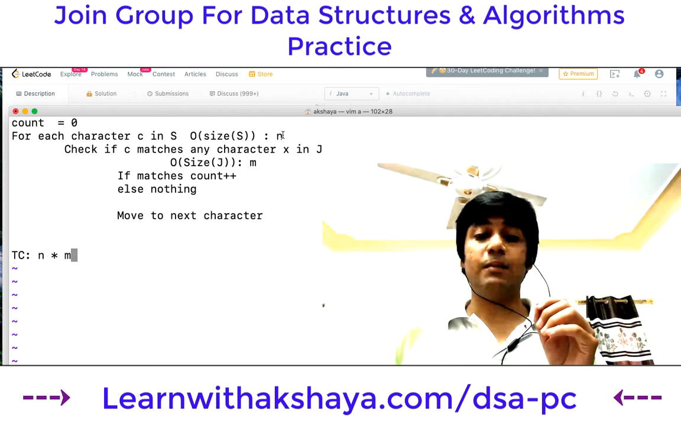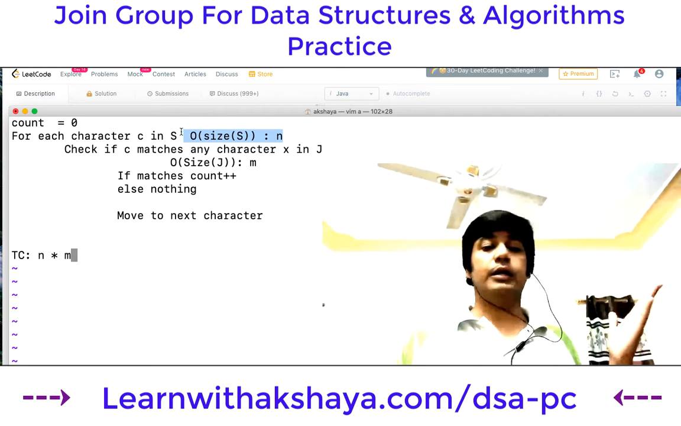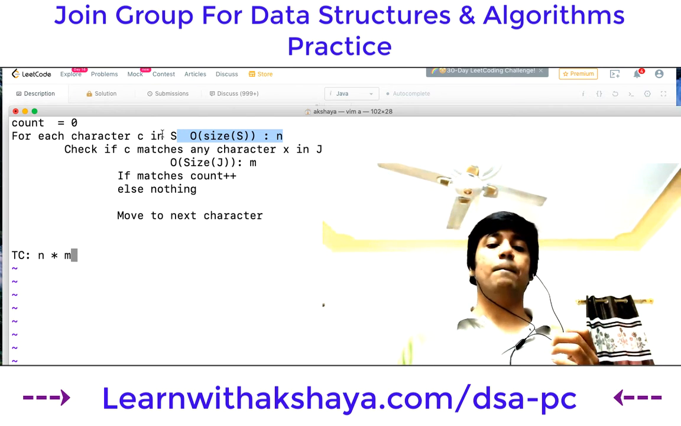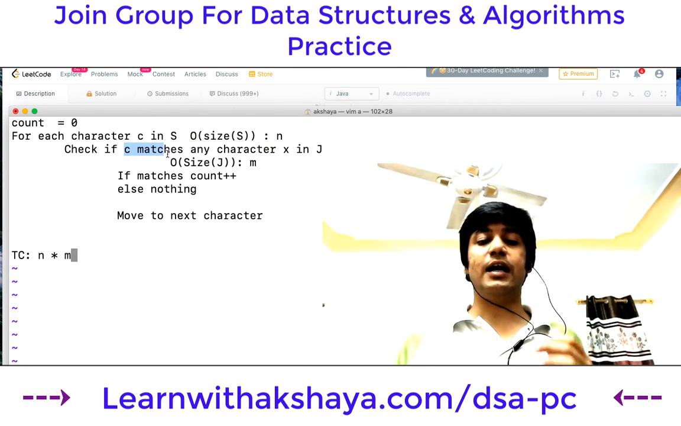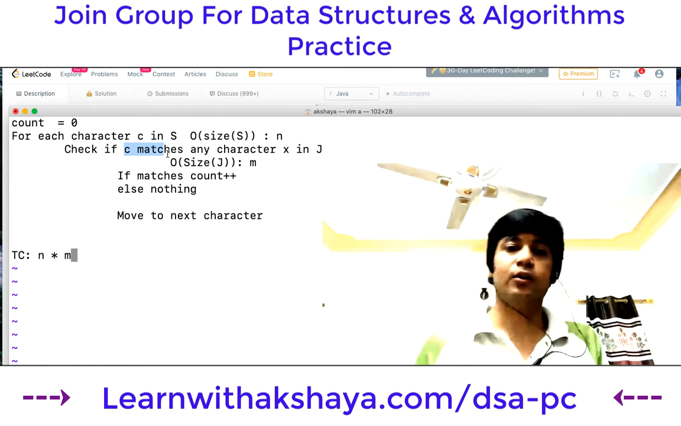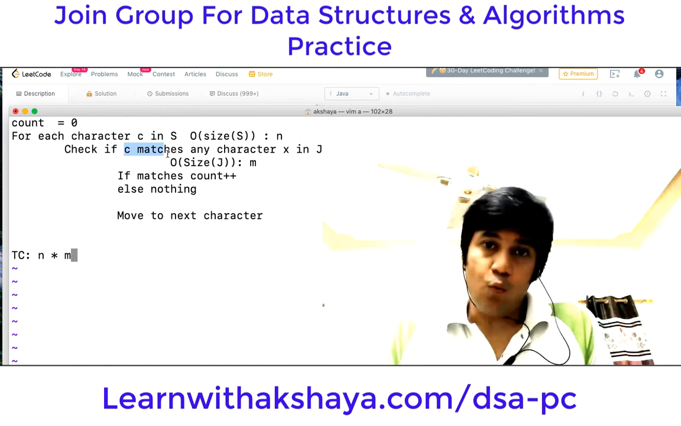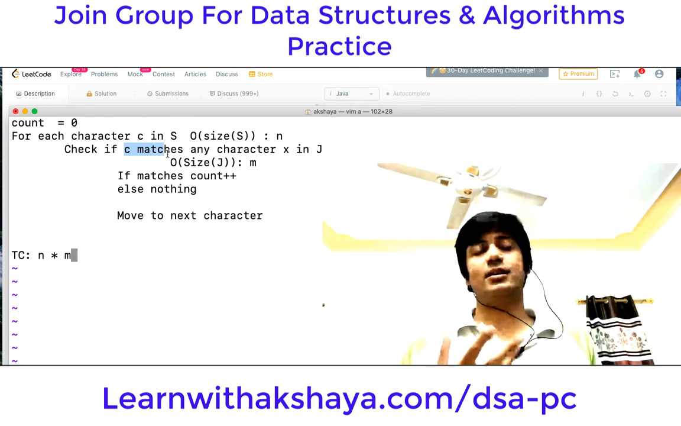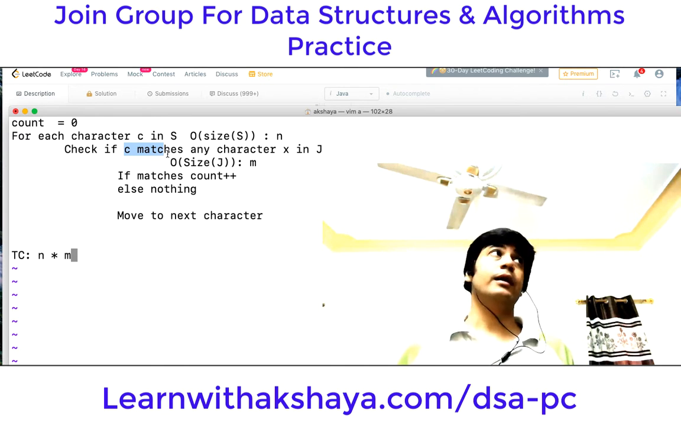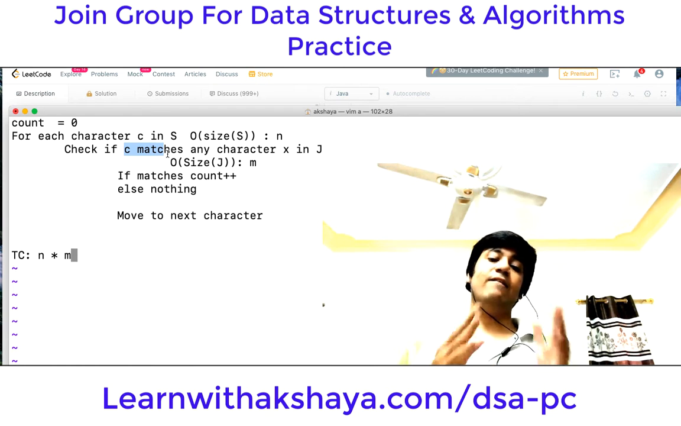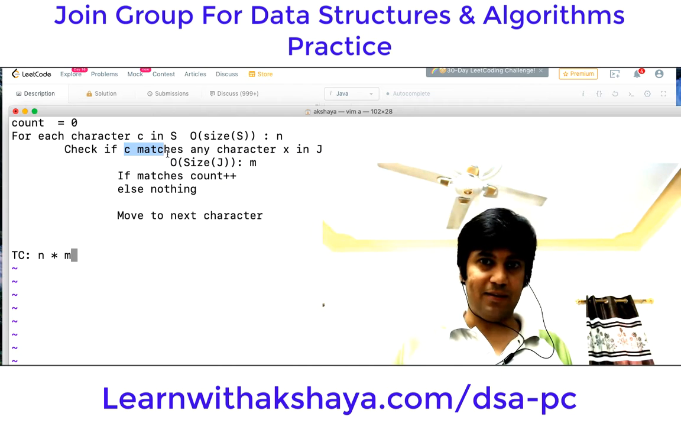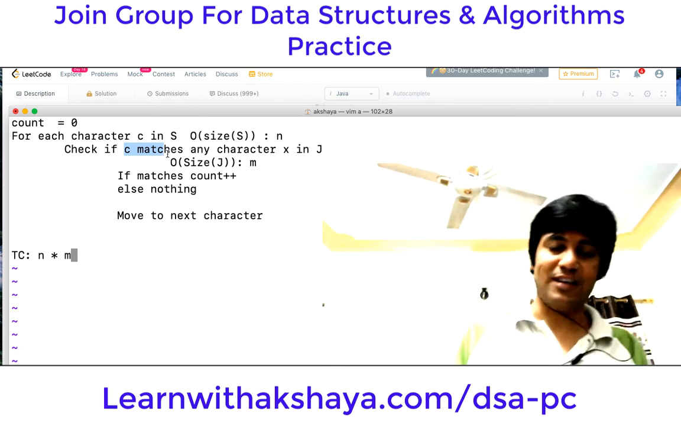Great. But can we improve upon this? See, when we are iterating over S, we cannot improve upon this because each character in S has to be taken care of. But when we are matching C with J, is it necessary to check all the characters of J? What we are doing is basically checking each character and seeing whether it is equal to C. What if it was possible to check if C is present in J in much lesser time? So let me just share with you different insights or different possibilities.